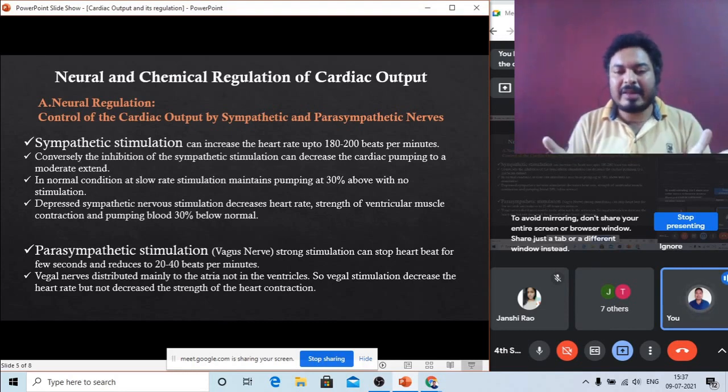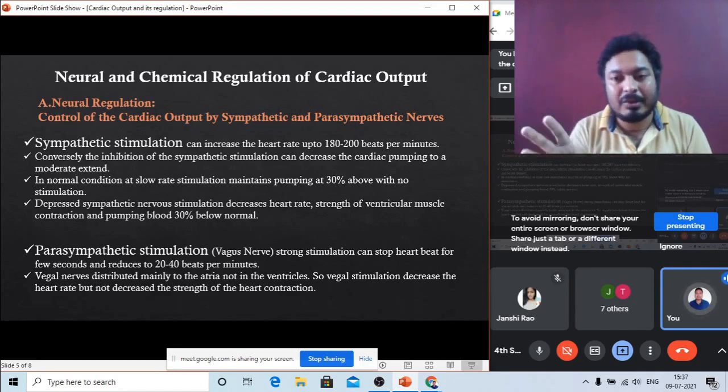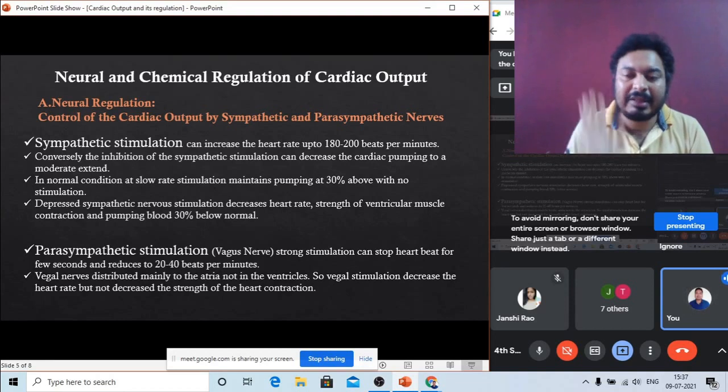Ventricles are mainly responsible for the strength of the contraction. The vagus nerve is not connected to the ventricles. That's why the strength of the heartbeat does not decrease, but our heart rate still decreases, because the vagus is connected to the atria. The atria have a particular pacemaker called the SA node. The SA node is present in the atria and generates the signals.